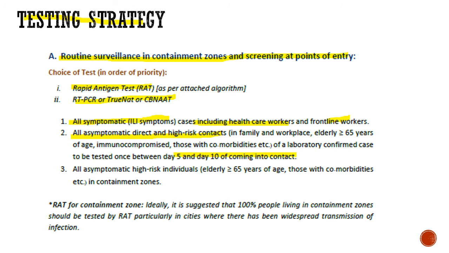Usually what they do is they will ask you, okay, your family member has come positive, now you also get tested. No, you should get tested on the 5th to 10th day, so that there is enough viral load for the machine to detect and there is no false negative report. All asymptomatic high risk individuals, we know that elderly, comorbidity, etc. in containment zone. RAT should ideally be used in containment zones for all individuals basically, but because of lack of resources we only use it for certain specific individuals with high risk.